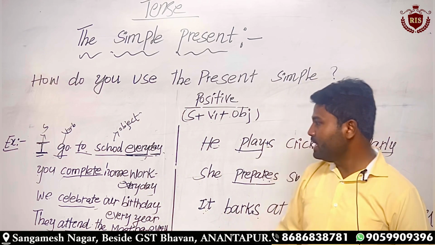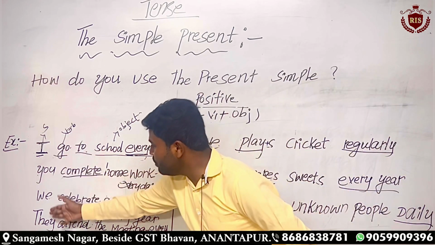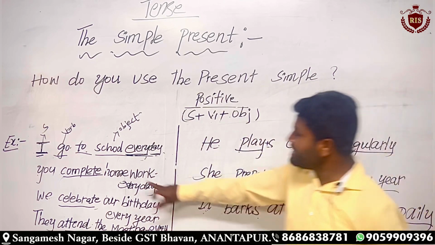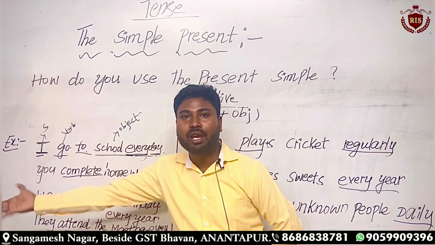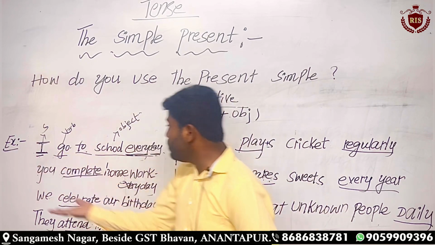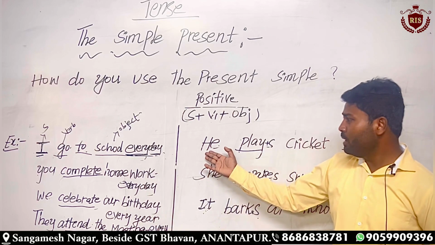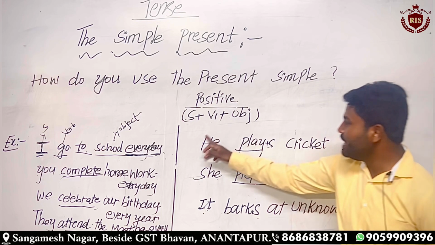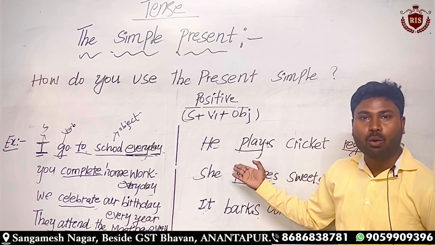Only positive sentences, using the I, you, we, they pronouns and he, she, it pronouns. In place of pronouns you can also use nouns. For example, Ramu plays cricket regularly. In place of he, you can use a noun like Ramu.